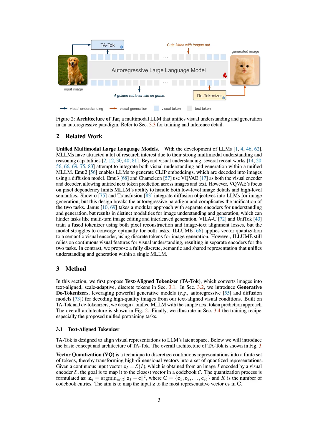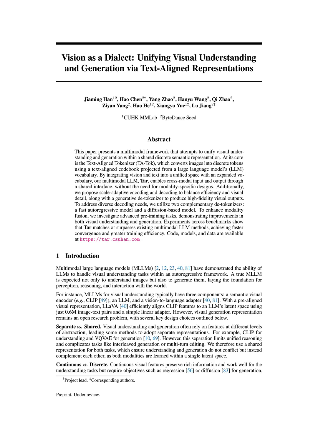The quantization process is mathematically expressed as Z_Q equals argmin over C in the codebook of the squared distance between Z_I and C, resulting in discrete tokens, Z_Q, that are semantically aligned with textual tokens. These discrete tokens are utilized in understanding tasks by feeding them into the LLM, alongside text prompts, to generate outputs like captions or answers to visual questions.